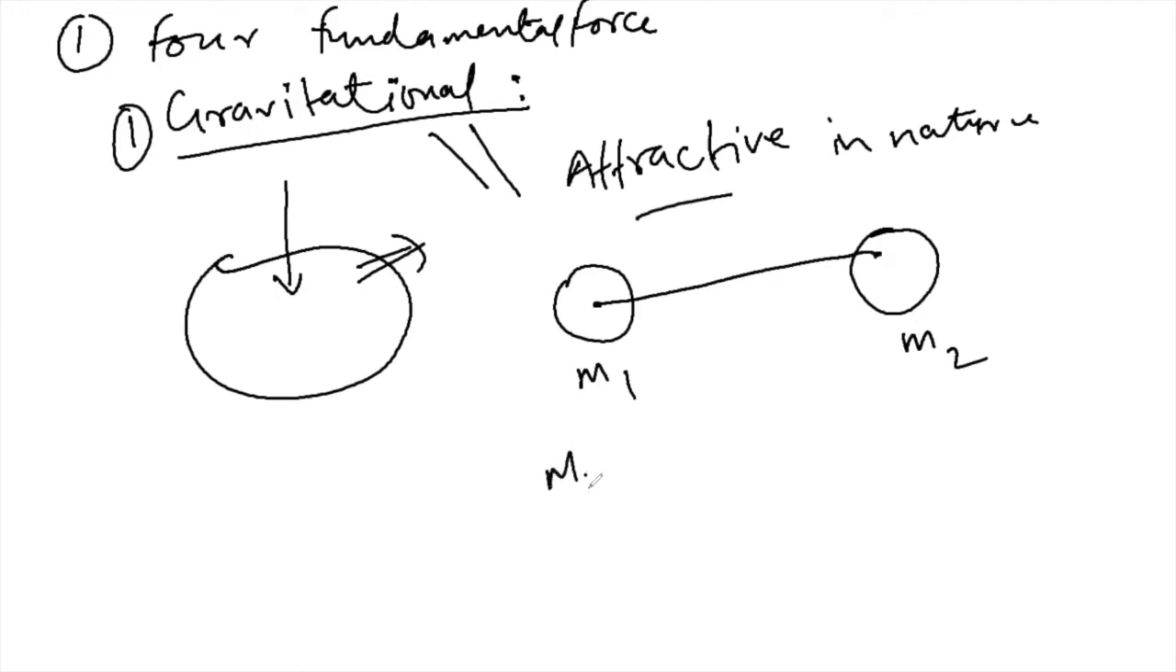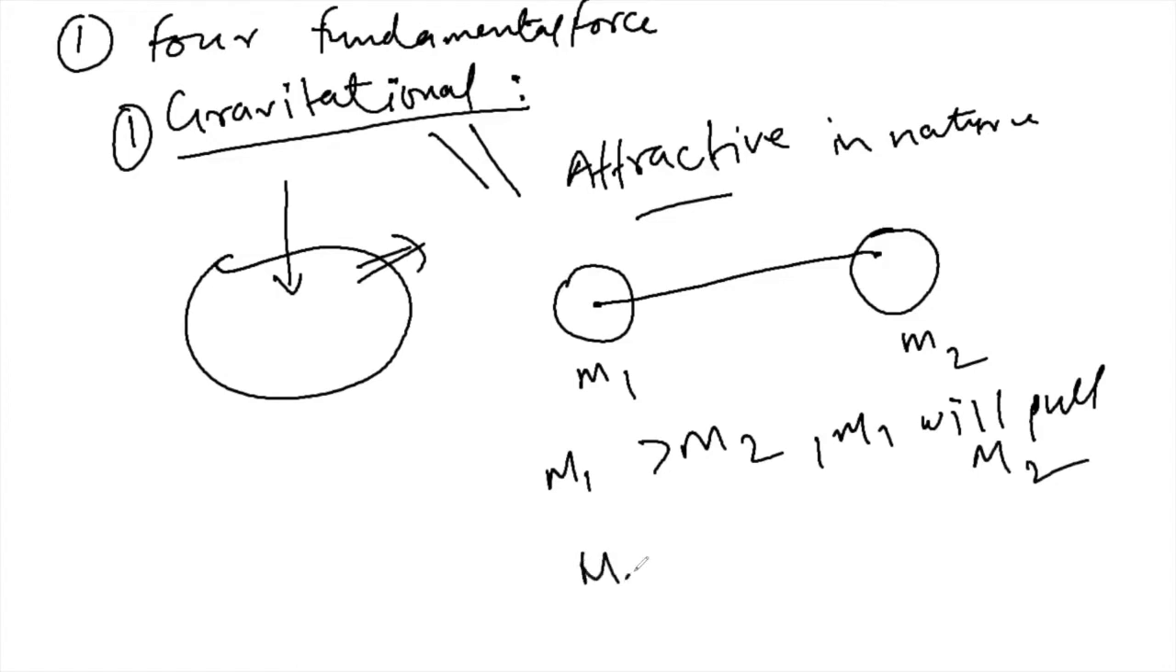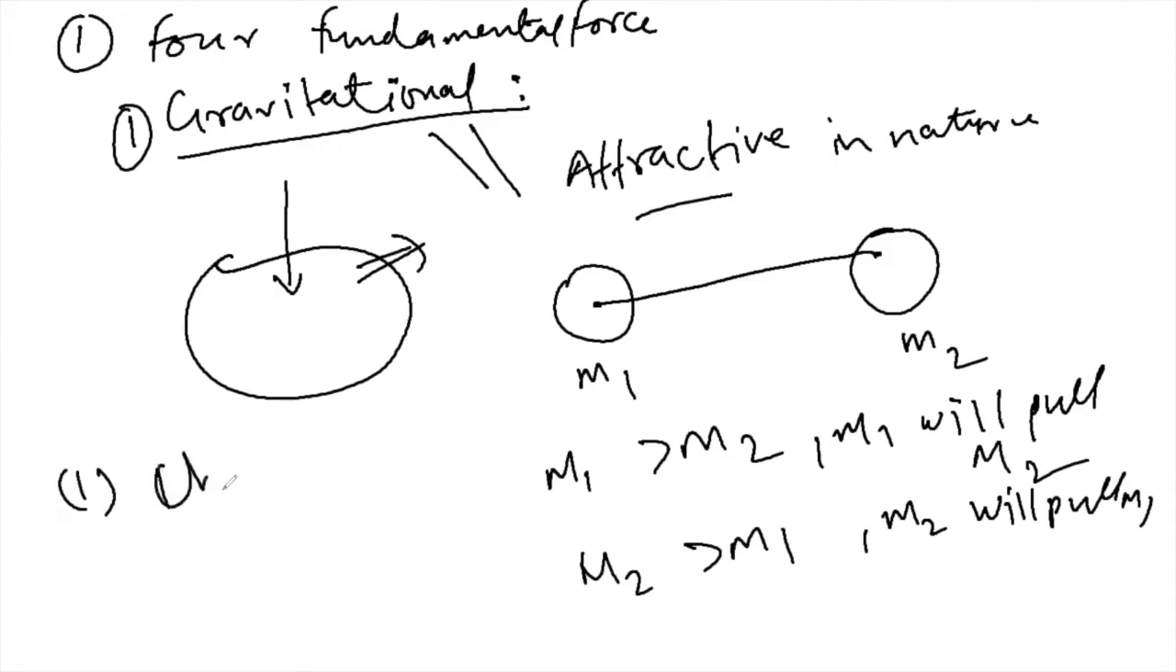Now if mass m1 is greater than mass m2, then m1 will pull m2, and if m2 is greater than m1, then m2 will pull m1. Second, this force is charge independent. It doesn't depend on the charge, so this force works between neutral mass objects.